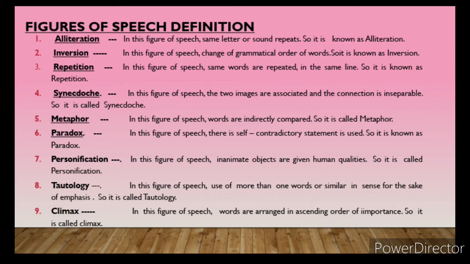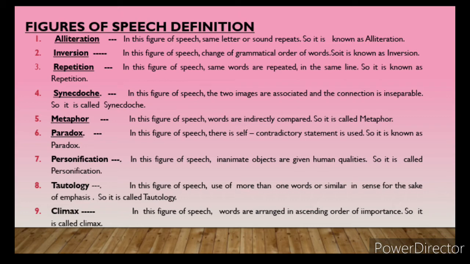Last but not the least, the title itself, as I had introduced in the last lecture, has one figure of speech, and that is personification. What do you mean by personification? In this figure of speech, inanimate objects, non-living things, are given human qualities, so we call it personification.